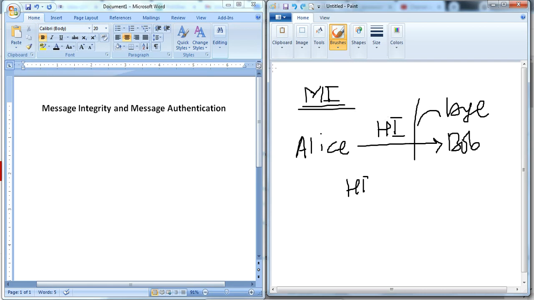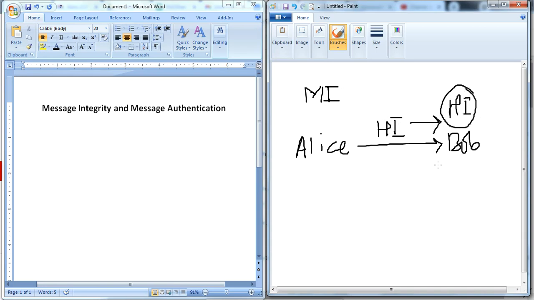If a particular user sends a message as "hi" and Bob receives it as it is, as "hi", then we can say that message integrity is maintained. If the message is modified while traveling through the network, then message integrity is not maintained. That is the simple concept behind message integrity.